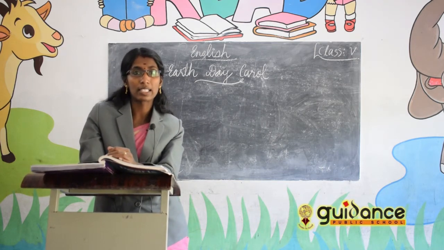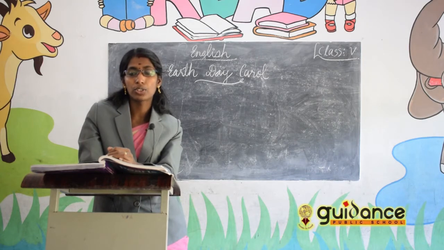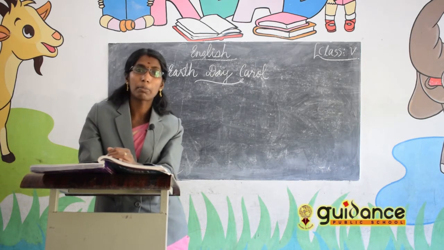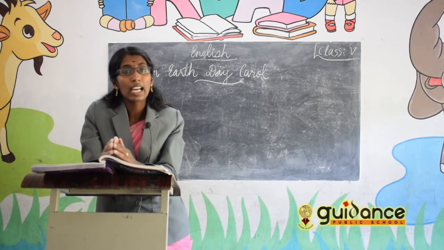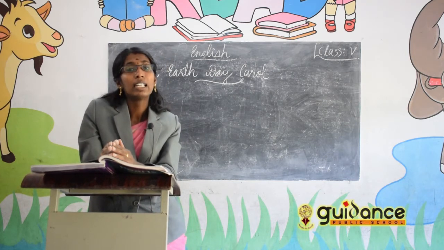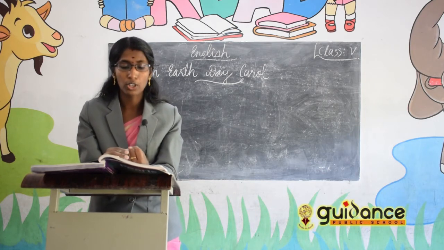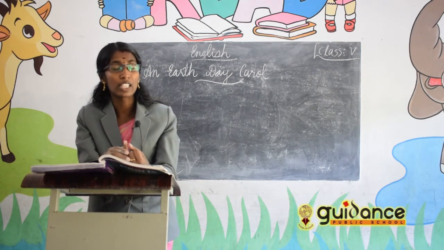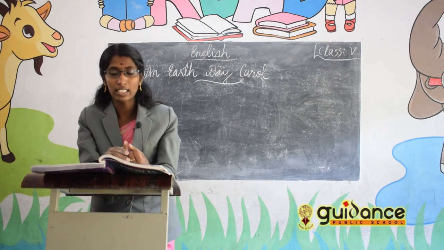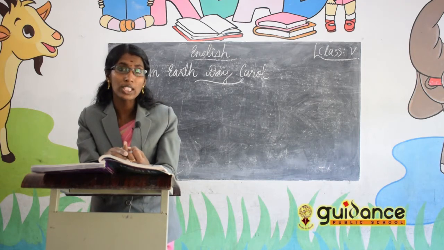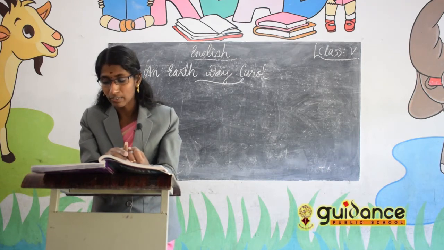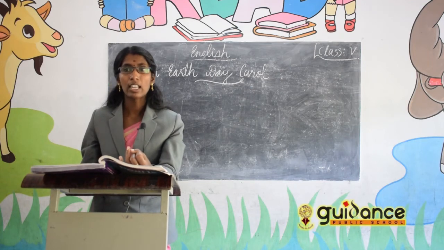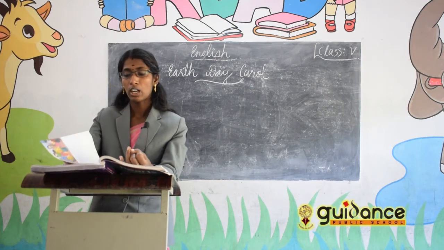Ghost of Earth Day Present came and took Ebenezer to a place where the children are planning something. What are they planning? They are planning how to save the earth. Don't waste the water, don't waste energy like electricity. We have to recycle the things, we have to reuse the things, don't throw them anywhere. Then Ebenezer understood everything and went back home.